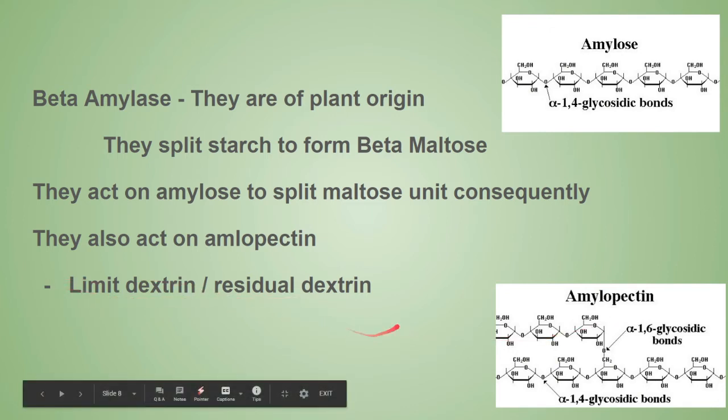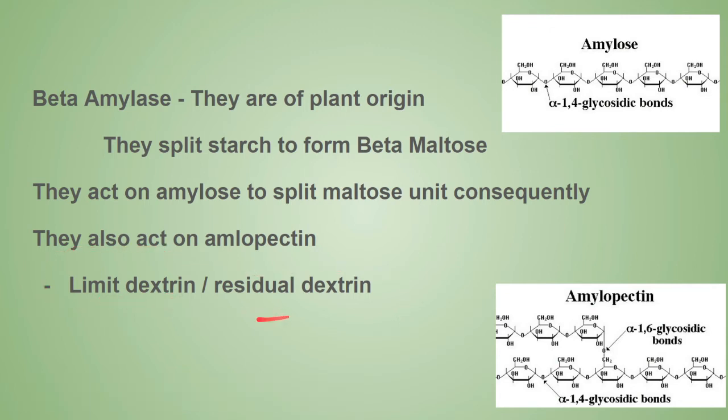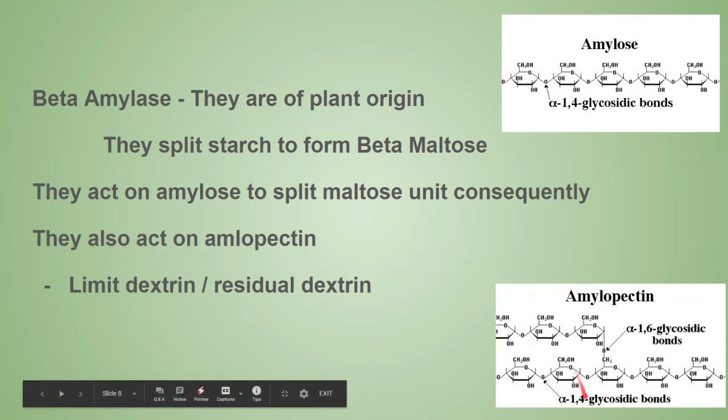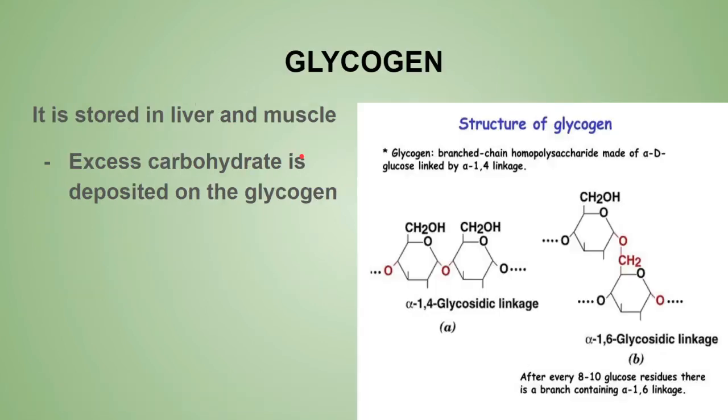So this is a very important term. Limit dextrin or residual dextrin is that large molecule which is not able to be broken down by the beta amylase. Now next is glycogen. I told you before, glycogen is the reserve carbohydrate of the animal kingdom. It is stored mainly in the liver and the muscle. About 5% of the liver weight is glycogen only. Excess carbs are deposited as glycogen in the human body. In any animal, it is stored as glycogen.